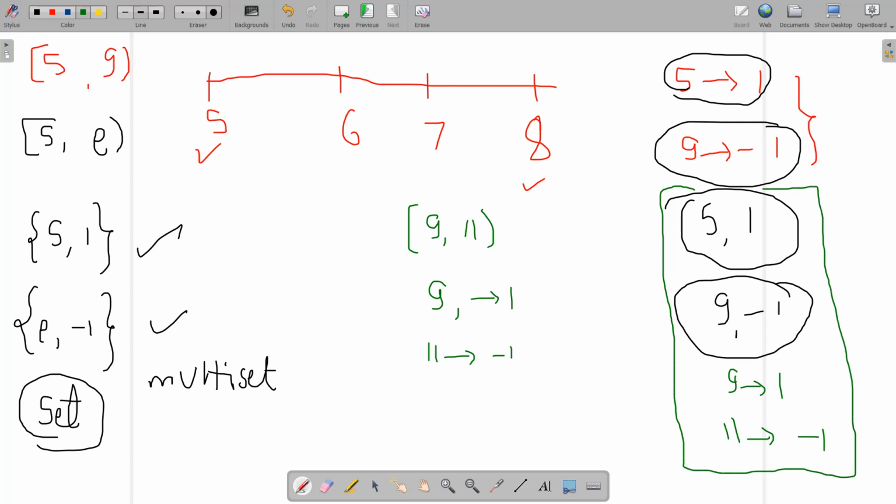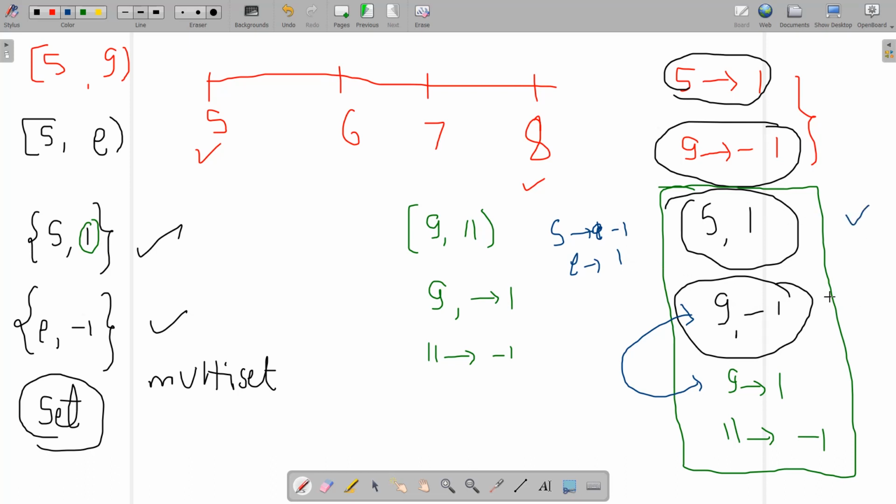And you must be wondering why I am pushing this 1 with the start, why not minus 1 with the start and 1 with the end? The reason is very simple. Because I am maintaining the multiset, it will store start comma key, and if I store the start as minus 1 and the end as 1, you can see this will come up first and this will not come up second.